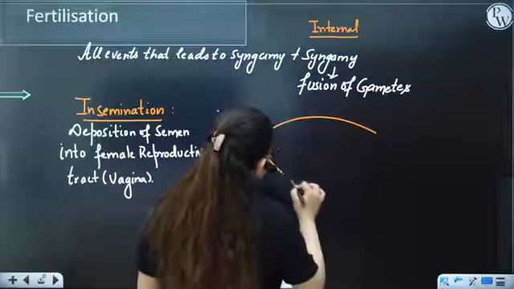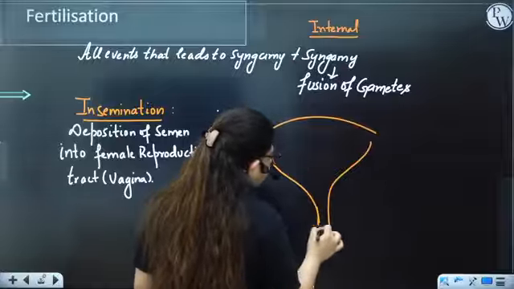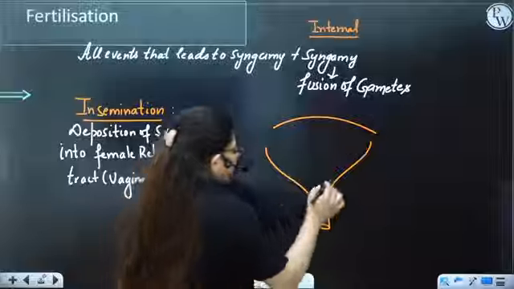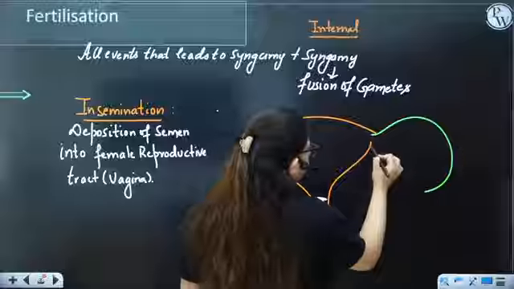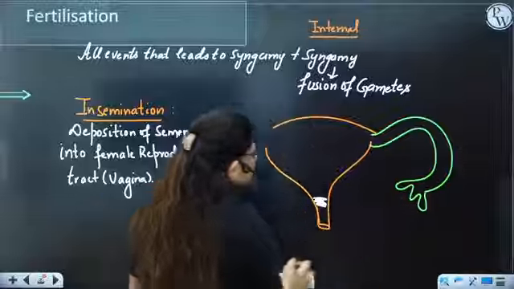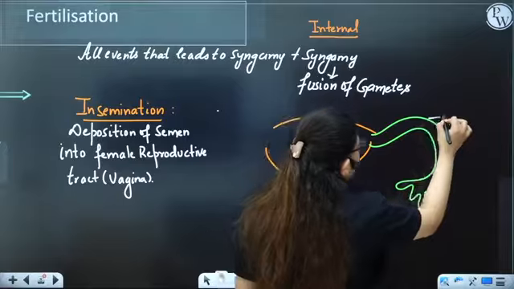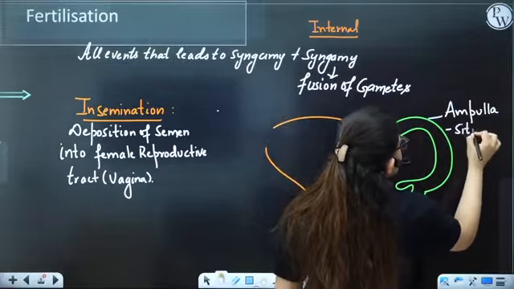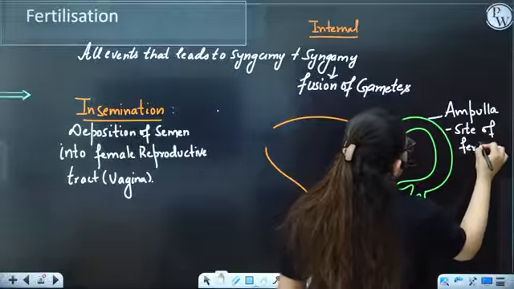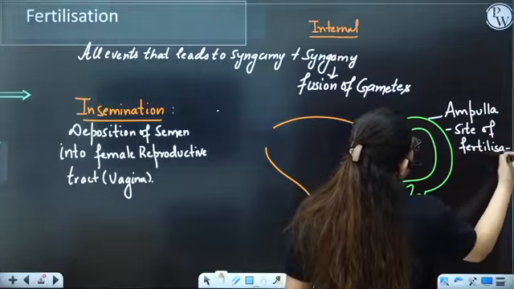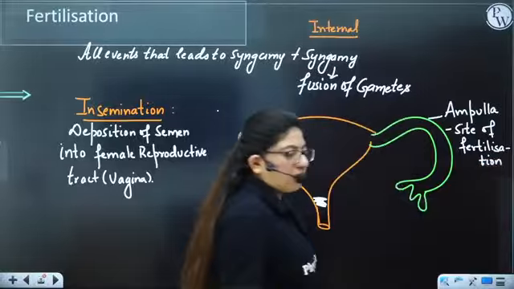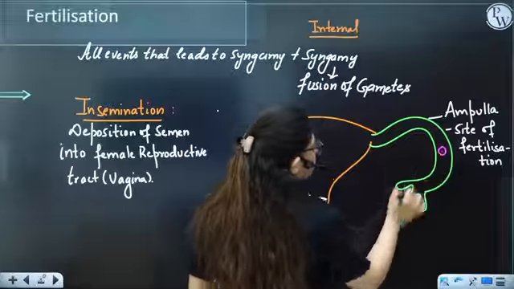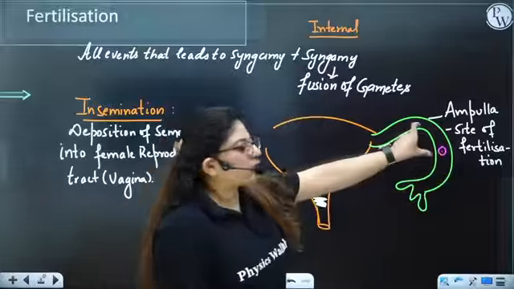Okay. Now what will happen if this is the uterus, and that's the vagina. So the male has deposited this semen here. And that's a fallopian tube. The fertilization takes place at this point, and you call it the ampulla. Ampulla is the site of fertilization. After ovulation, the oocyte has arrived here. This entire portion is ampulla.